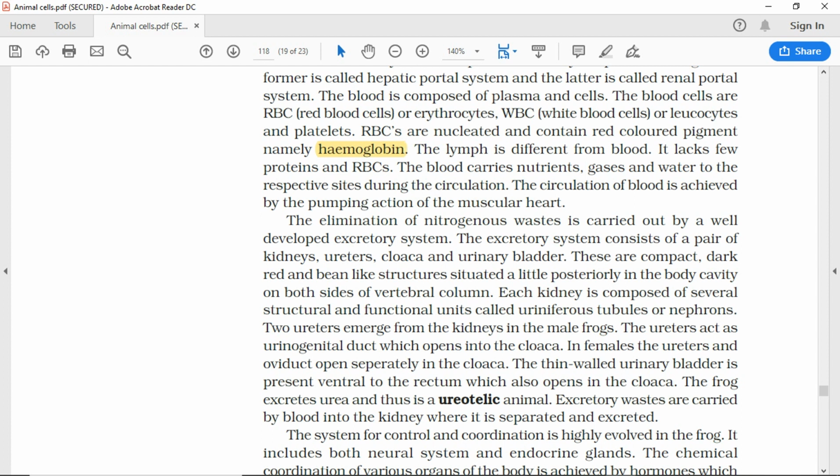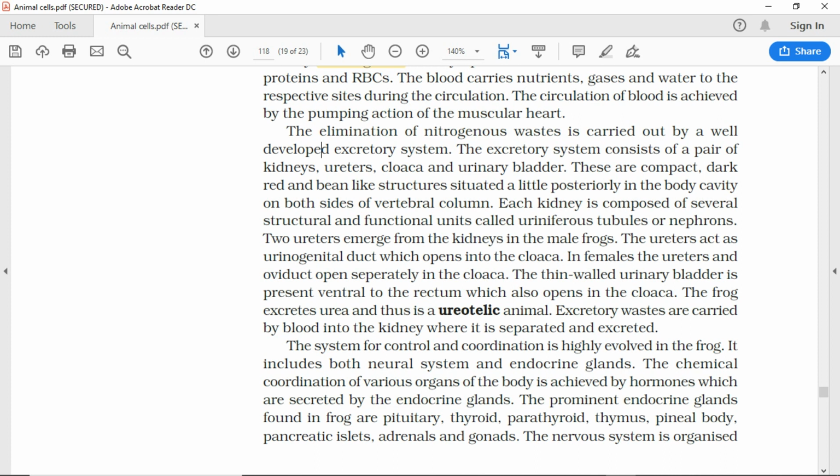The blood carries nutrients, gases, and water to the respective sites during the circulation. The circulation of blood is achieved by the pumping action of the muscular heart. The elimination of nitrogenous wastes is carried out by a well-developed excretory system. The excretory system consists of a pair of kidneys, ureters, cloaca and urinary bladder.